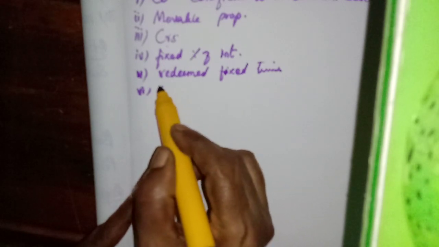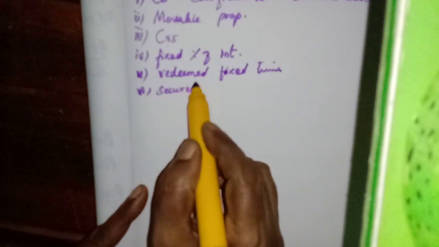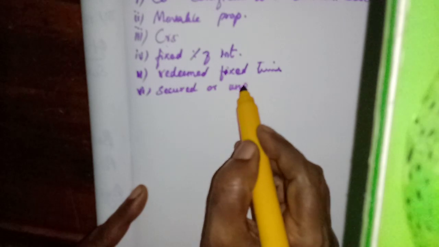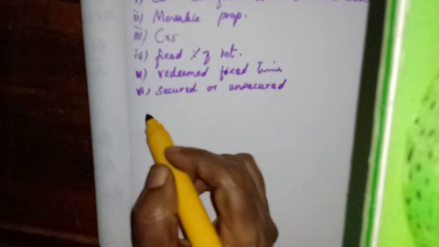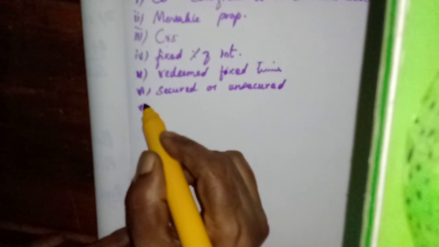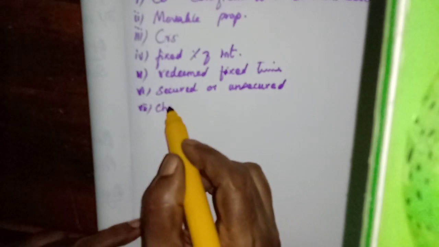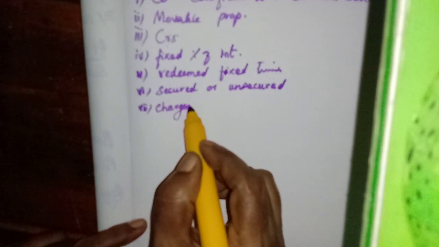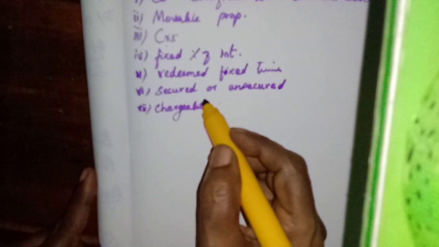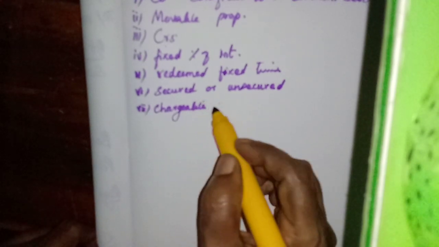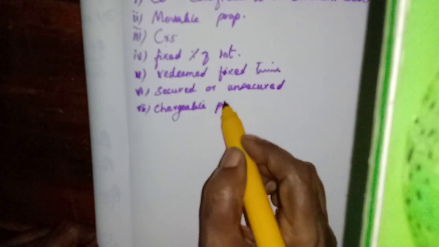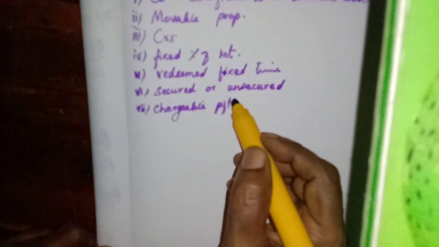Then we have learned the debentures may be either secured or unsecured. Then the interest that they pay is chargeable against the profit. That means before calculating the profit, they have to calculate the interest on debentures.